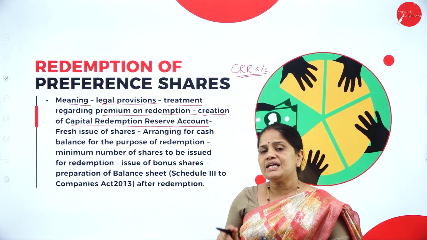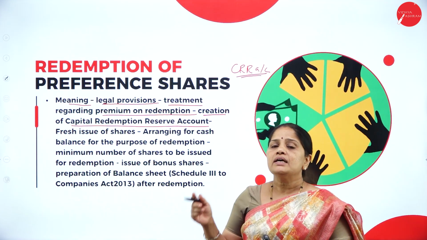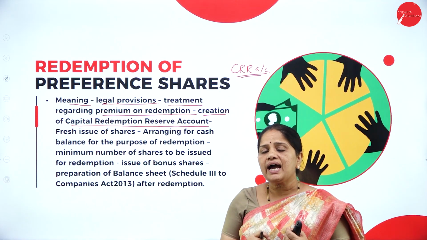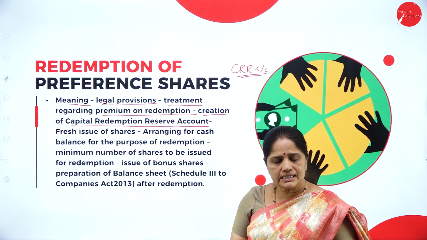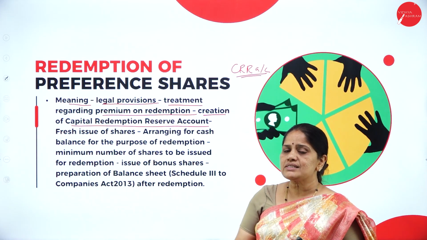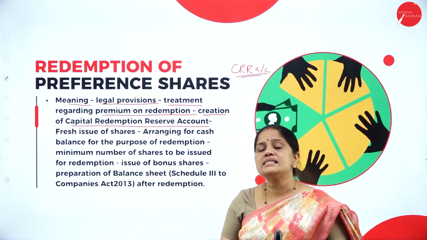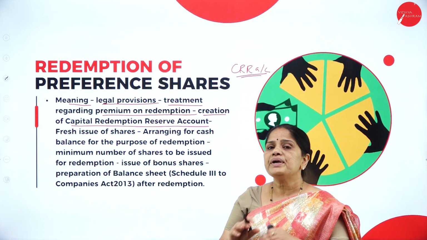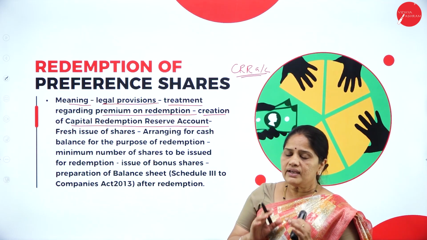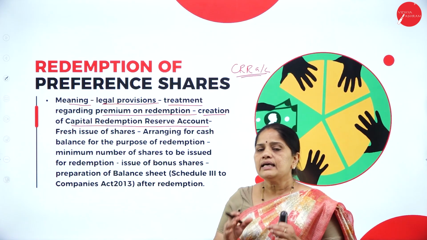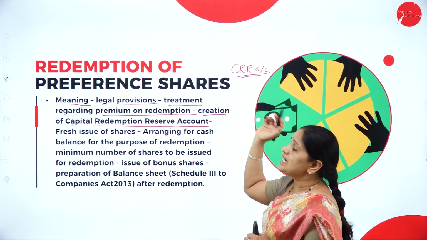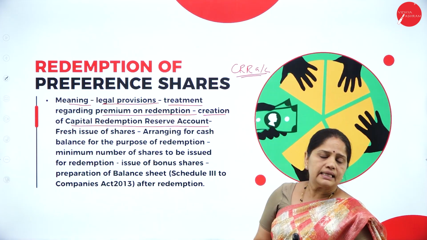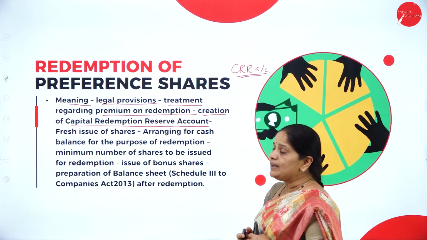If the preference shareholders have to be paid, first we have to see whether the company is going in for a fresh issue, or selling the investments, or whether the company has sufficient profits to pay off the preference shareholders. If the divisible profits are there, such profits should first be transferred to the capital redemption reserve account, and then the preference shareholders have to be paid.